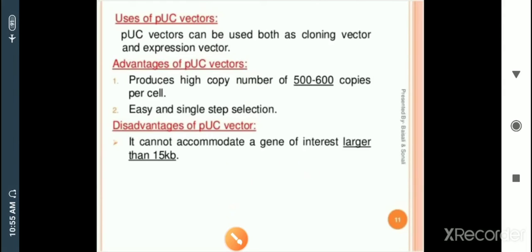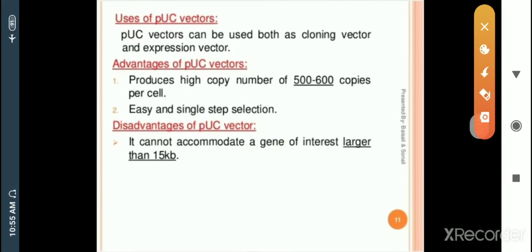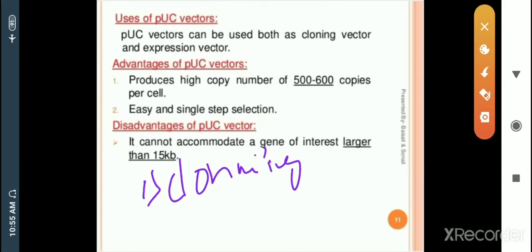The cloning vector is used only for the cloning purpose, meaning desirable characters can be transferred from one organism to another organism.